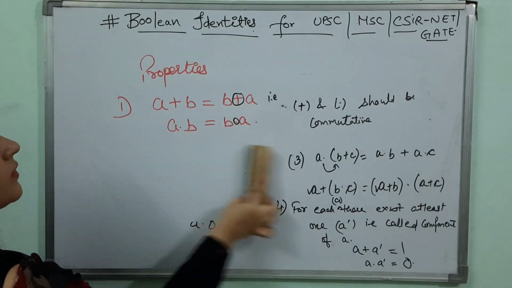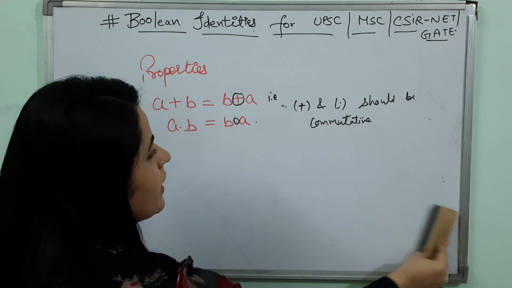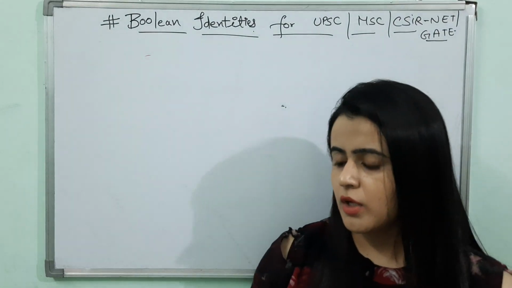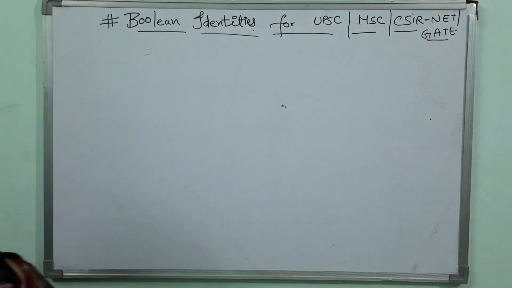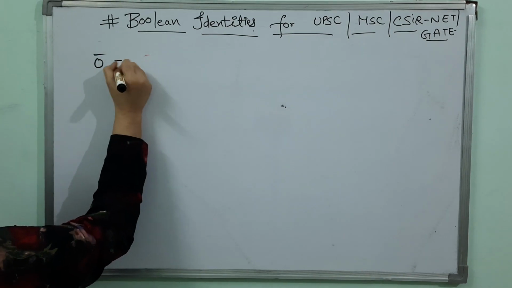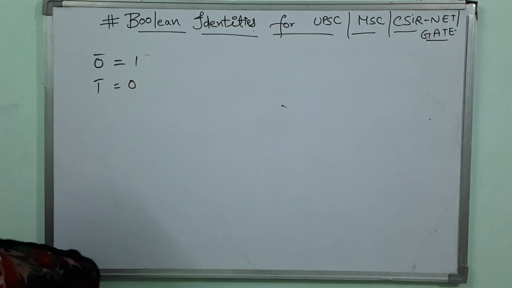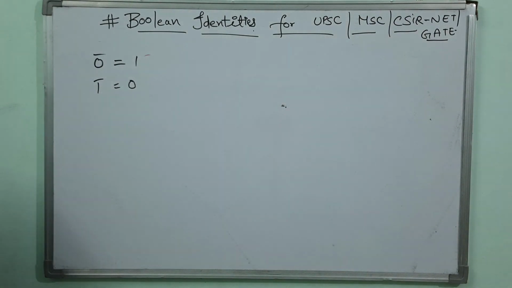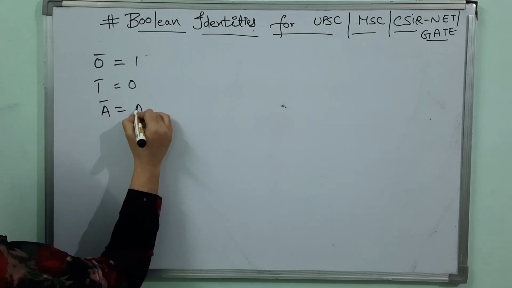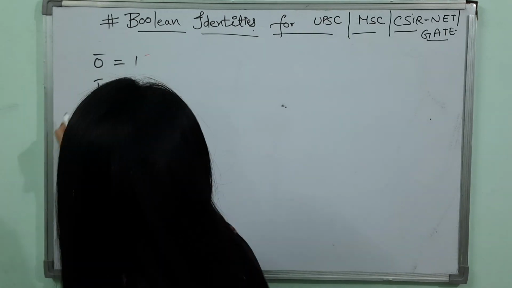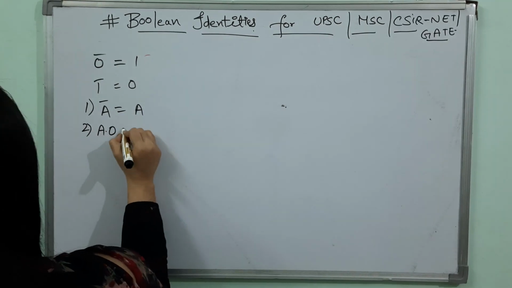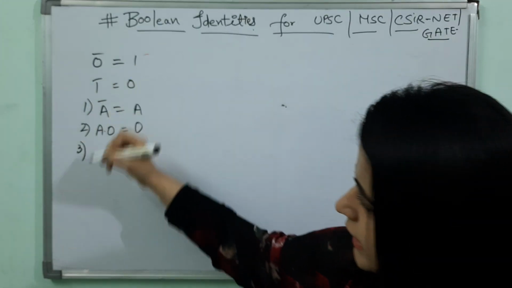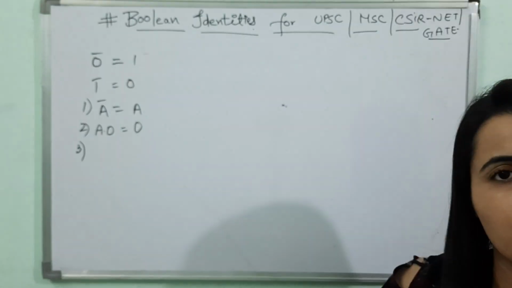So basically what I am going to do now is write these properties on the basis of Boolean law. What are Boolean laws? Just keep in mind that 0 bar is equal to 1 and 1 bar is equal to 0. That means it is a NOT operation, so apply it here. The first property is that A double bar is equal to A. Then the second property is that A dot 0 is equal to 0. These are the multiplicative properties, and here I am going to write the addition properties.